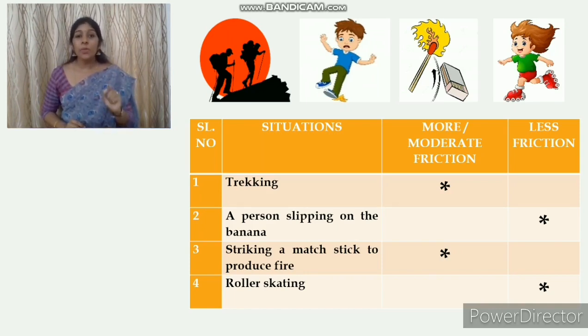Okay. Now we are moving on to the third case, striking a matchstick to produce fire. We have already studied that it requires moderate friction. The next one, the final one, is roller skating. Roller skating requires less friction. Why? We have studied that the area of contact between the rollers and the floor is less, so less friction. Clear?